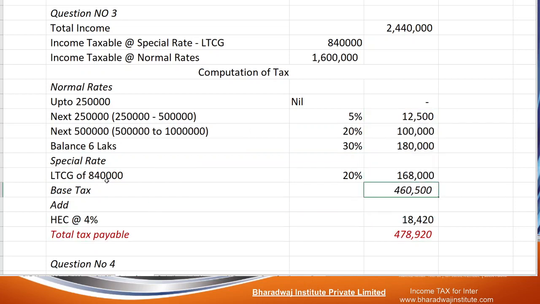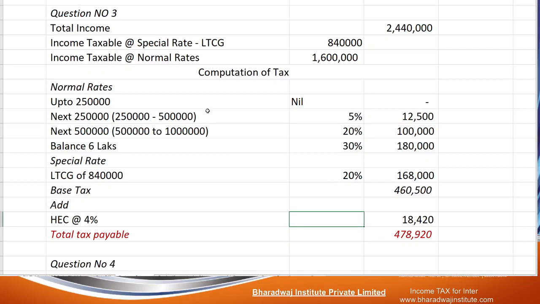Add HEC. On this 4,60,500, how much percentage? 4%, that is 18,420. Total tax payable is 4,78,920. Before we continue further, we have to learn or understand about surcharge.